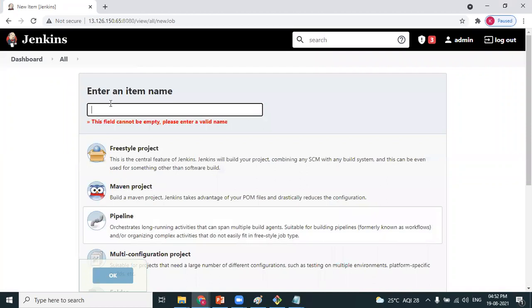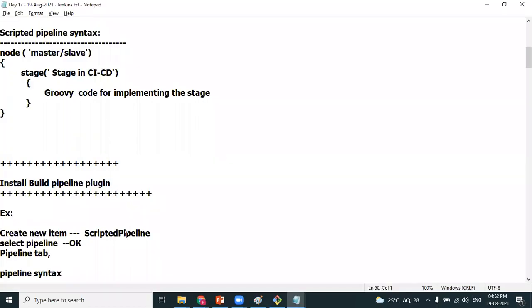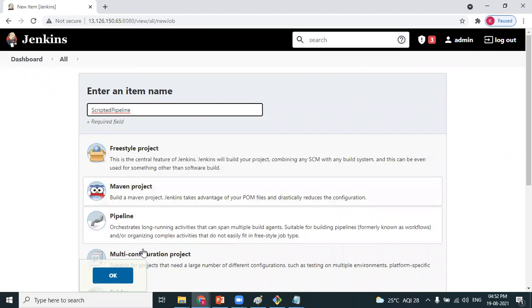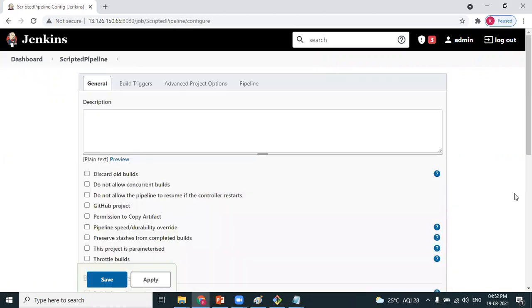The name of the job can be anything; naming it scripted pipeline. Now, quick notice: if you have freestyle jobs, you have a lot of tabs. Here we have only 4 tabs: general, build triggers, advanced project options, and pipeline. So go to the pipeline tab.